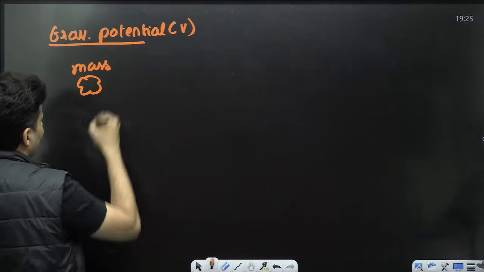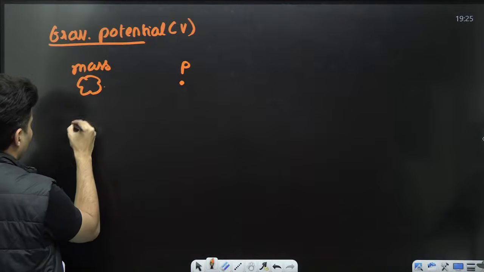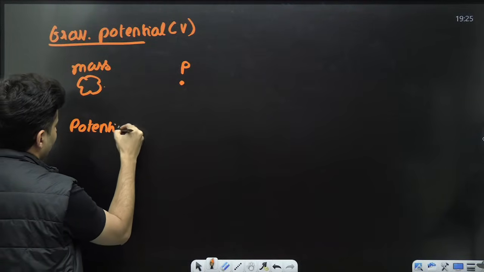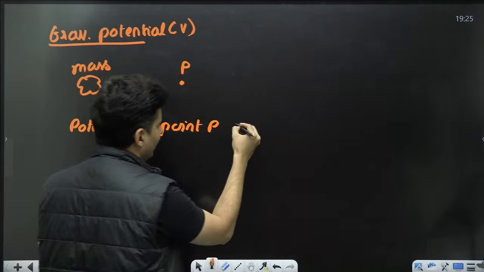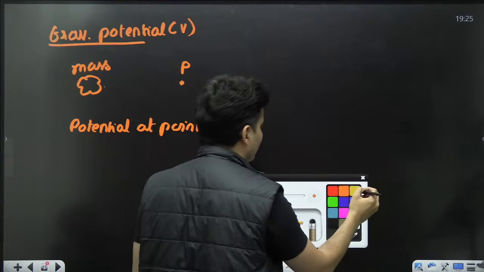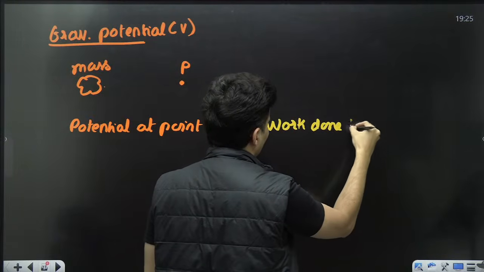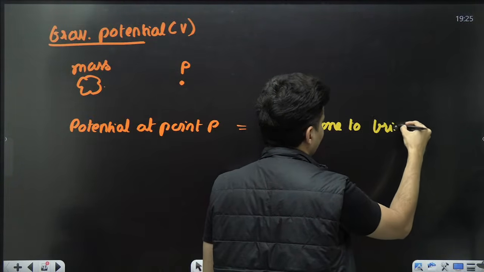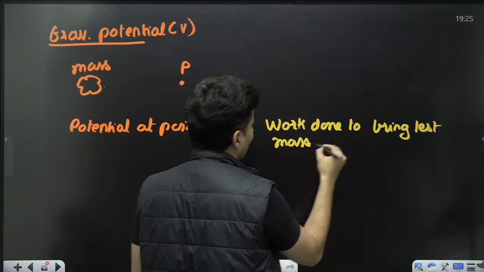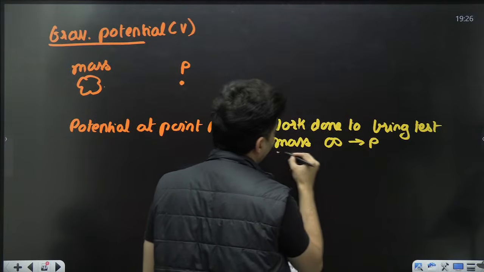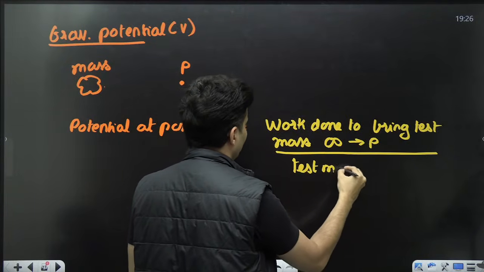So just like over here in field, you had only one mass. Imagine there is just one single mass over here. There is nothing present at this particular point. So the potential at point P is defined like this. It is nothing but the work done to bring a test mass from infinity to that particular point, the whole thing divided by the value of the test mass.